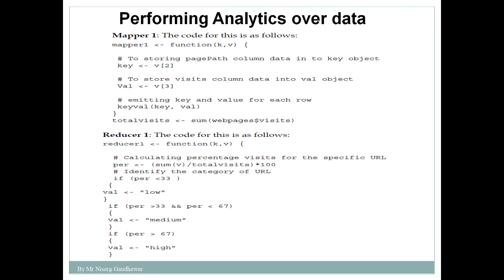If the percentage is less than 33, then it is in the category of low popularity. Suppose it is greater than 33 and less than 67, then its popularity is medium. And finally, if the percentage is greater than 67, then we consider its popularity high. So in this way we categorize our web pages into 3 categories such as low, medium and high. In this way we can perform analytics over the data.